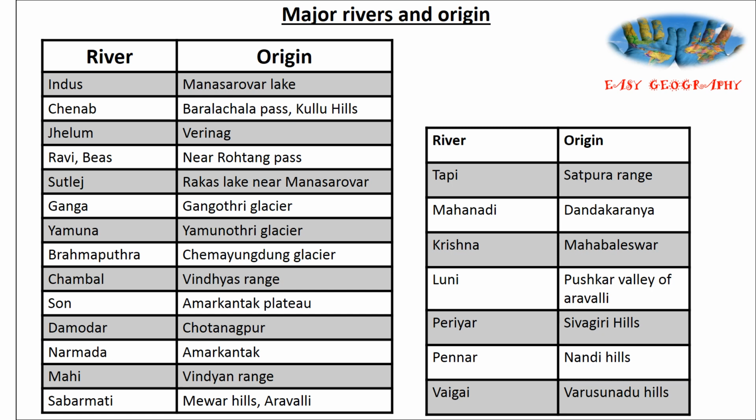Krishna, Mahabaleshwar. Luni, Pushkar valley of Aravalli. Periyar, Sivagiri hills. Penna, Nandi hills. Vaigai, Varushanad hills. And the originating place of rivers is very important and is frequently asked in several exams.